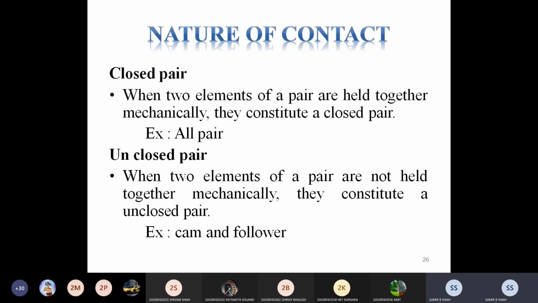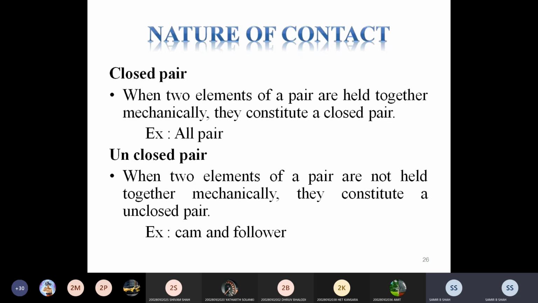Mostly all the pairs are closed pairs, because they are not freely adjusted. They are adjusted with some force, with some mechanical devices. That's why it is called a closed pair.